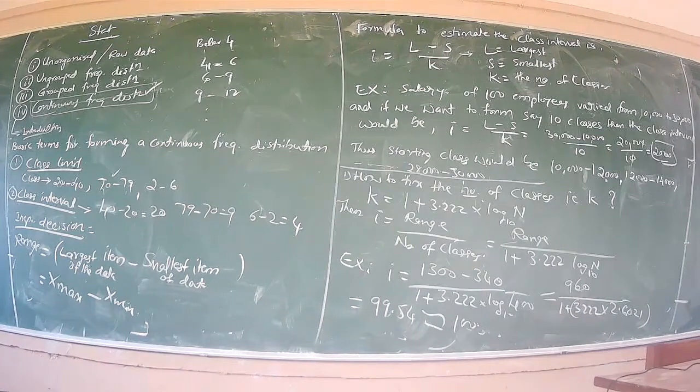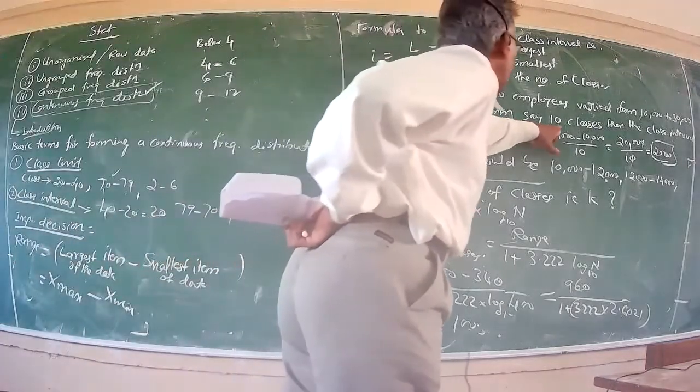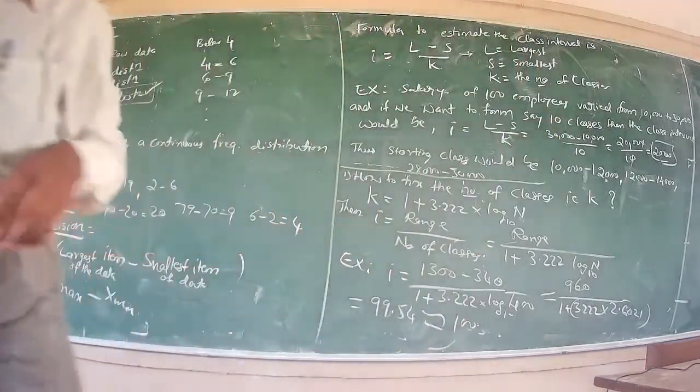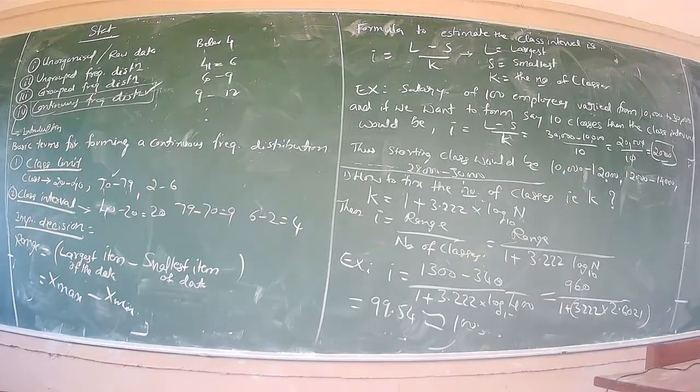Here I means the class interval, I equal to L minus S divided by K. So how to decide K now? K is the number of classes. How to decide that? Here it is already given: if we want to form 10 classes. But how to decide 10? For that, there is also one method. The number can be fixed arbitrarily, keeping in view the nature of the problem, or it can be decided with the help of one rule, Sturges' rule.